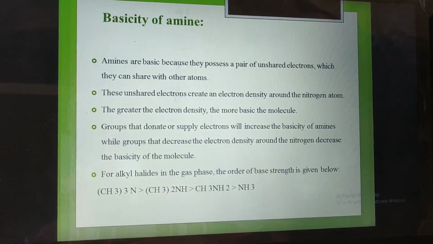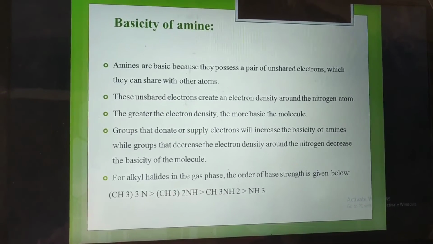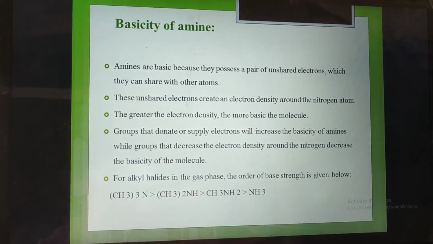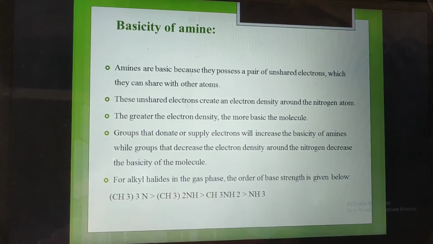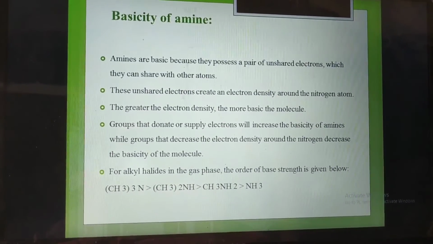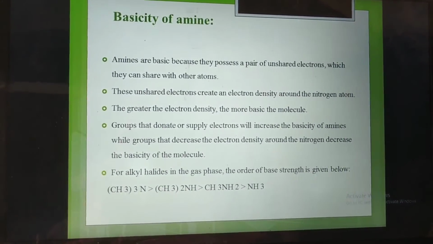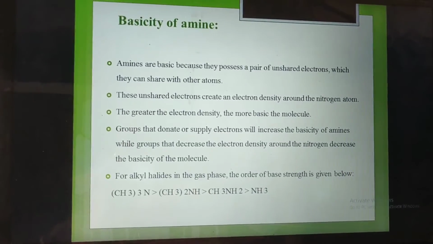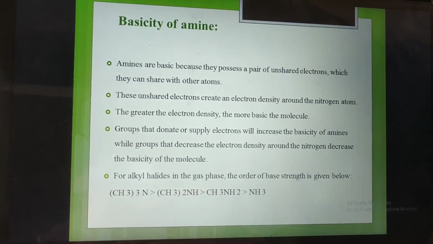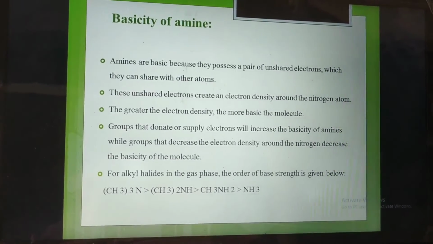Next, basicity of amines. Amines are basic because they possess a pair of unshared electrons which they can share with other atoms. These unshared electrons create an electron density around the nitrogen atom, due to the lone pair of electrons present on the nitrogen atom, which is electronegative in nature. The greater the electron density, the more basic the molecule. Groups that donate electrons will increase the basicity of the amine, while groups that decrease the electron density around the nitrogen decrease the basicity of the molecule.